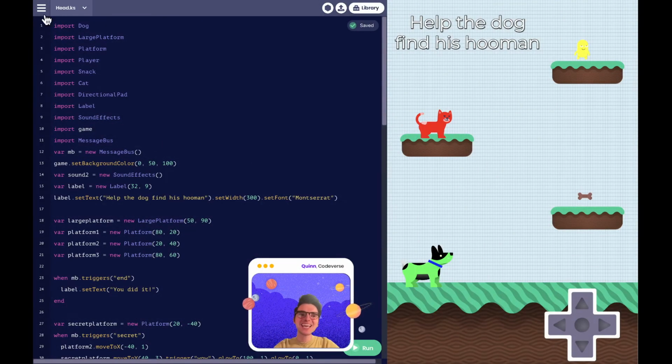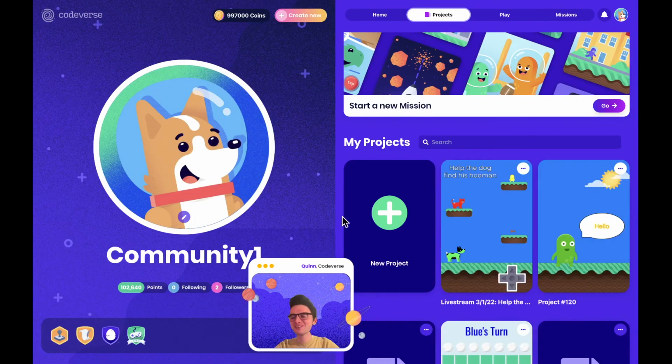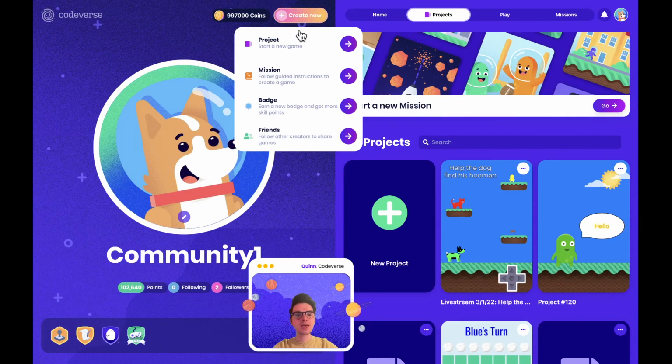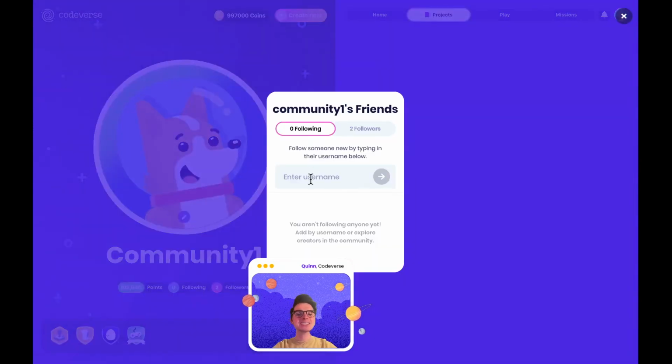So I'm gonna click this hamburger button in the top left corner. It's gonna bring us back to our Codeverse dashboard. Here we are. And I highly recommend that you add Community1 as a friend and also Codeverse1 while you're at it. To do that, all you need to do is go up here to where it says Create New, go to Friends, and type in that name right here. Now, all of your friends that were participating in the chat today all have usernames. So feel free to add their names here as well.